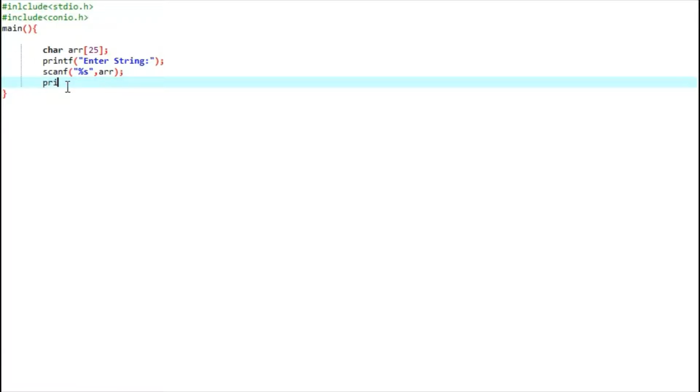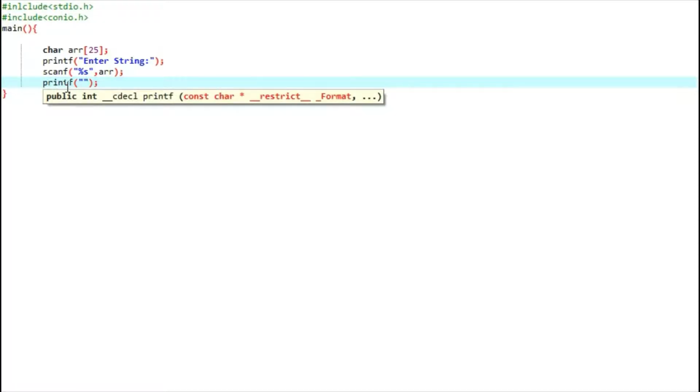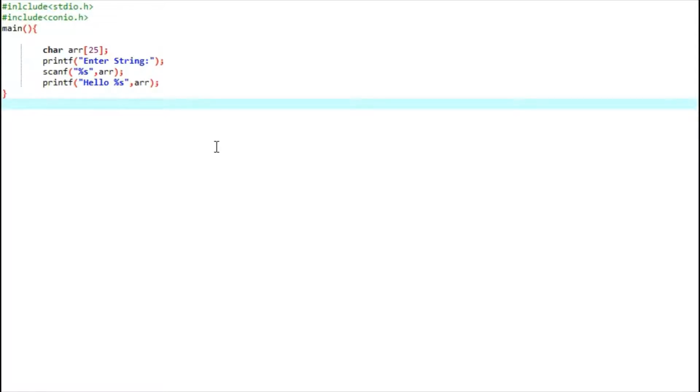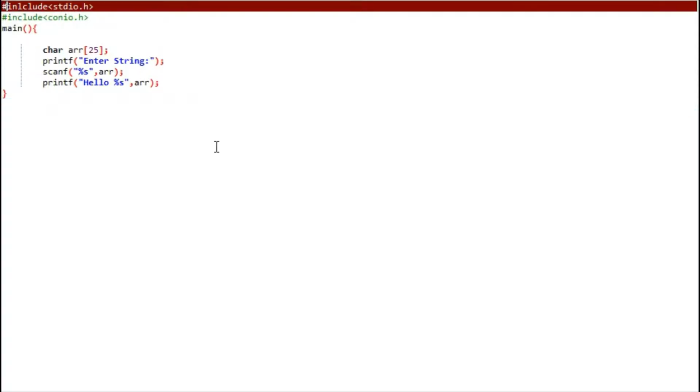Then print the array. %s is the format specifier for a string, and print the array. Let's compile it. It will just generate the printf enter string.